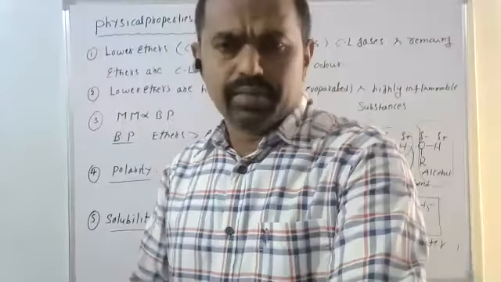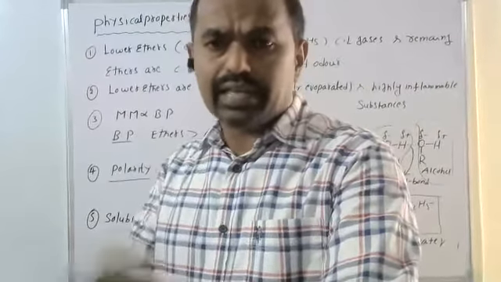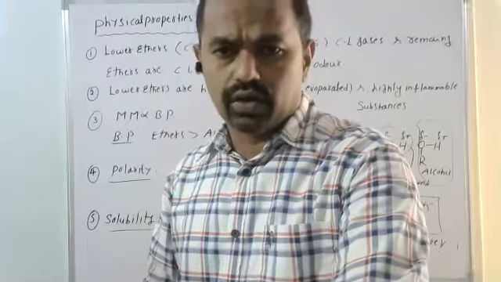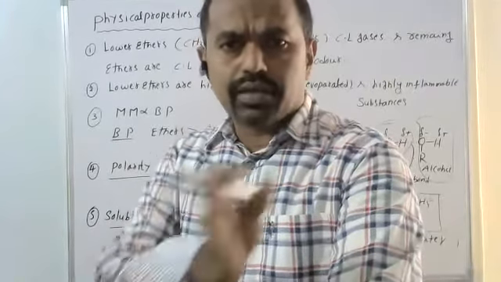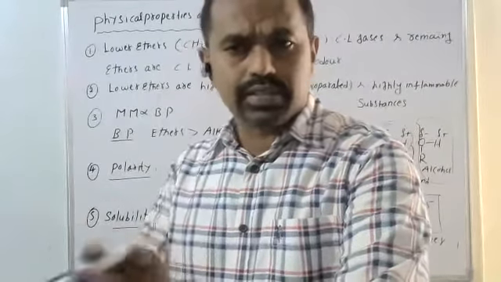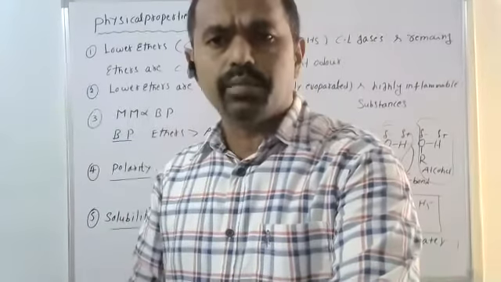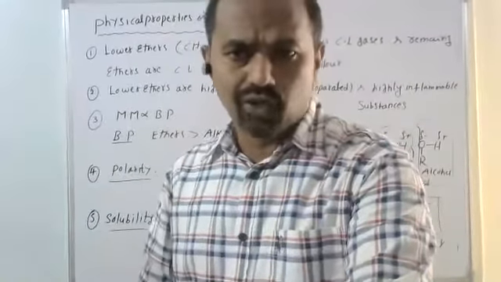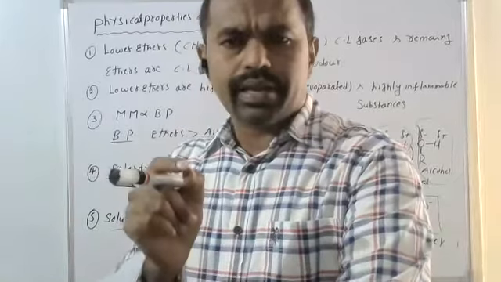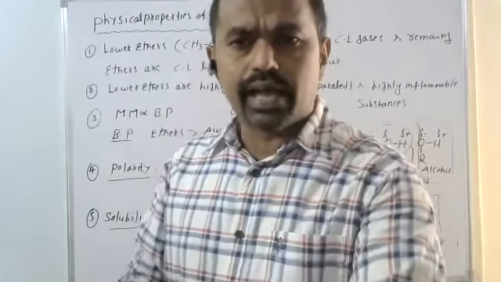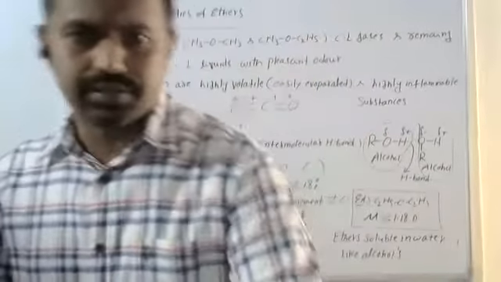Both are isomers, diethyl ether and n-butyl alcohol, having the same molecular formula and same molecular mass. If we take solubility, I have taken 100 grams of water. Approximately the diethyl ether is soluble 7.5 grams.